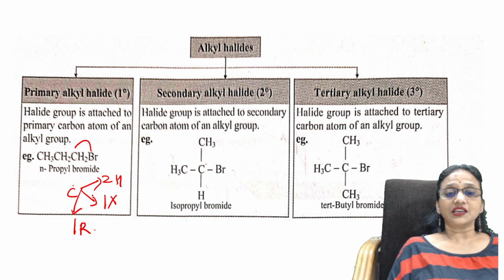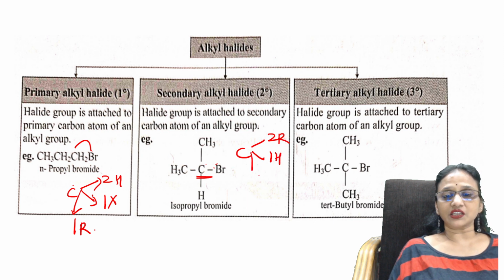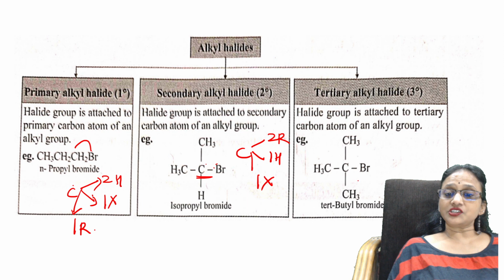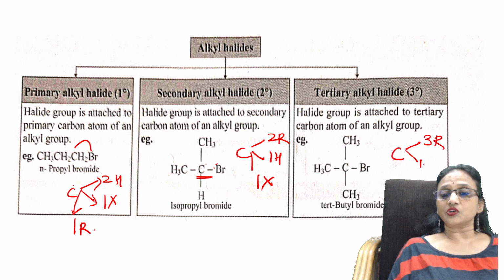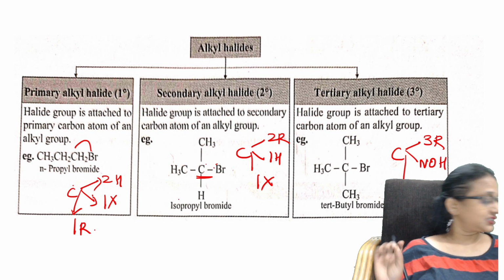One R group. Secondary are those where the carbon is attached to two R groups, one hydrogen and one halogen. Tertiary is where the carbon is attached to three R groups, no hydrogen and one halogen. Yes, so these are tertiary.